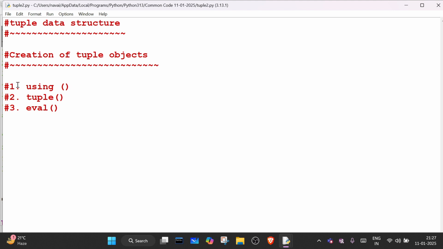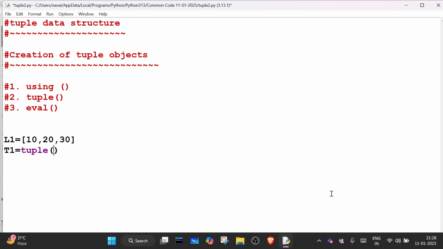So let's discuss. We already discussed using parenthesis. Let's see about the tuple function. For example, I have a list: 10, 20, 30. I want to convert it into a tuple. So how can I convert it into a tuple? We can convert using the tuple function.